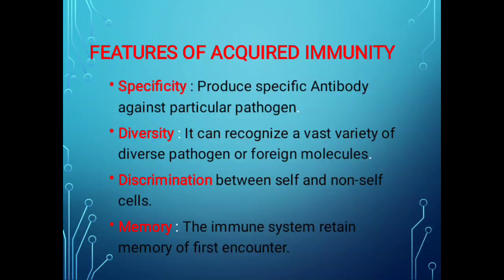So memory cells are retained in acquired immunity. These are some features of acquired immunity: specificity, diversity, discrimination, and memory cells.